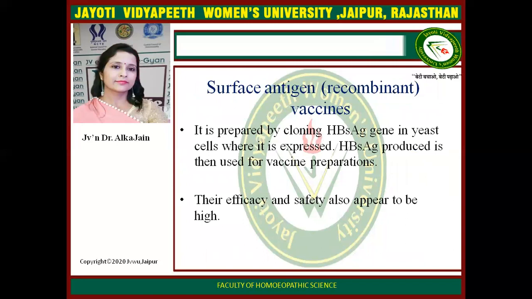Now, surface antigen recombinant vaccines. It is prepared by cloning HBsAg genes, the hepatitis B surface antigen genes, in yeast cells where it is expressed, and the hepatitis B surface antigen produced is then used for vaccine preparation. Their efficacy and safety also appear to be high.